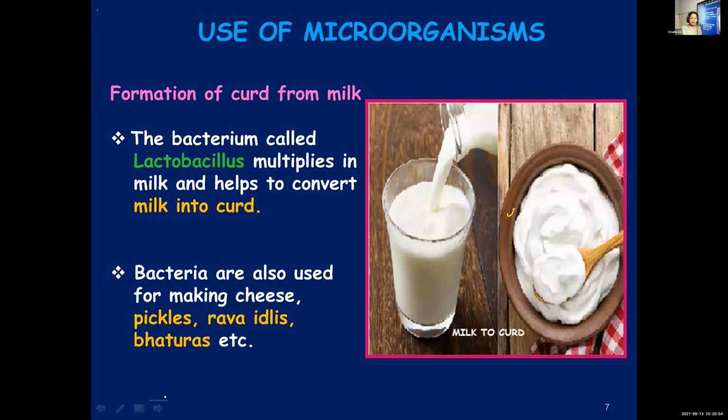Once again, the bacterium lactobacillus helps in converting milk into curd. So curd is produced from milk with the help of the bacterium known as lactobacillus. Microbes are also used in the production of cheese, pickles, rava idlis, baturas, and many more food items.